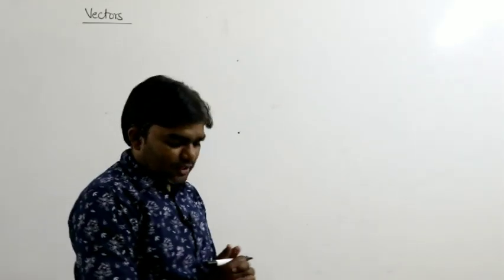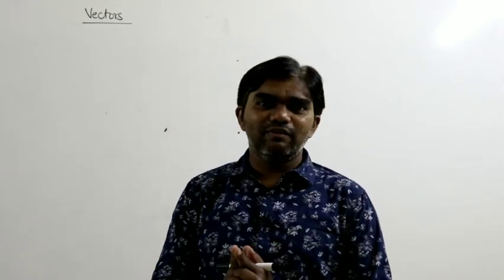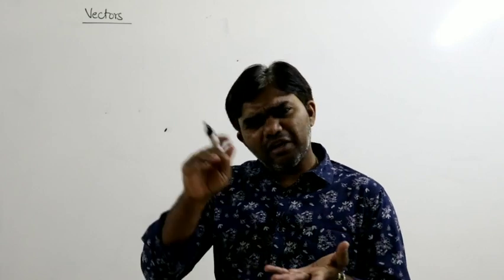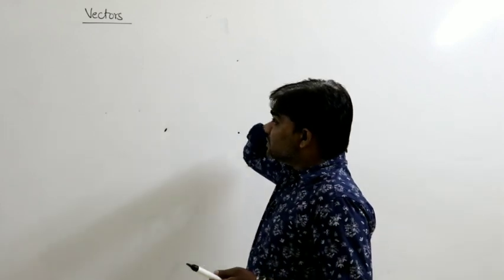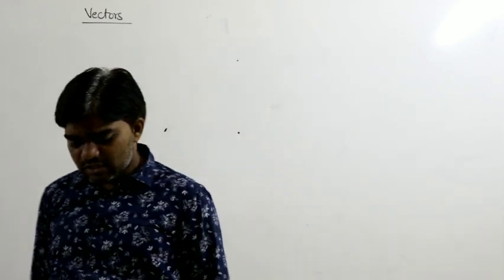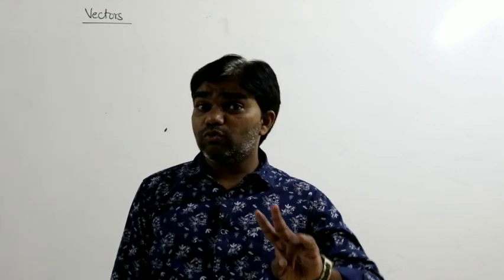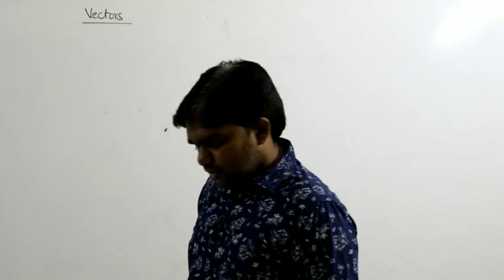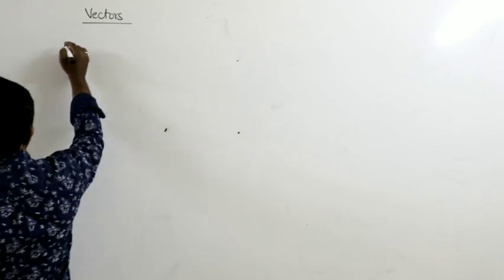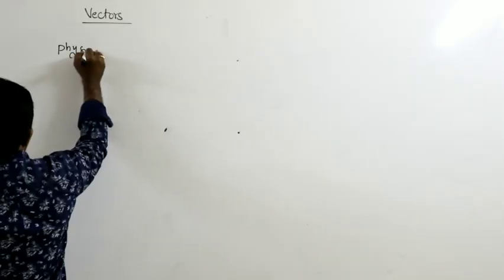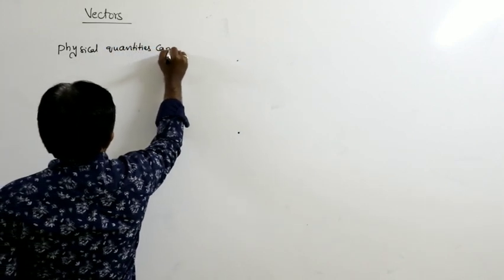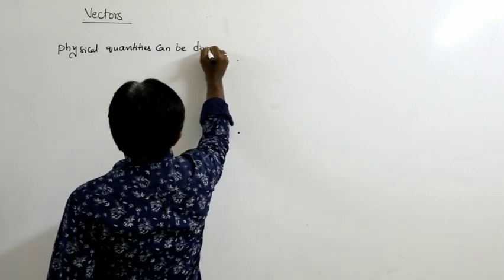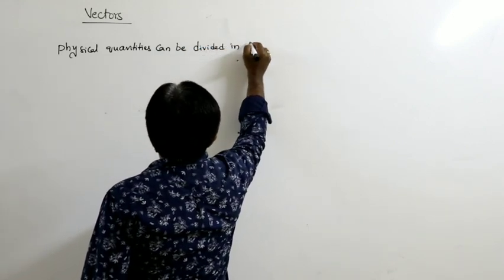What is meant by a vector quantity? Generally, physical quantities can be divided in different ways: fundamental physical quantities, derived physical quantities, like that. But in this situation, the physical quantity can be divided into two cases, that is vectors and scalars, and two more quantities, that is tensors and phasors. Physical quantities can be divided in different ways.